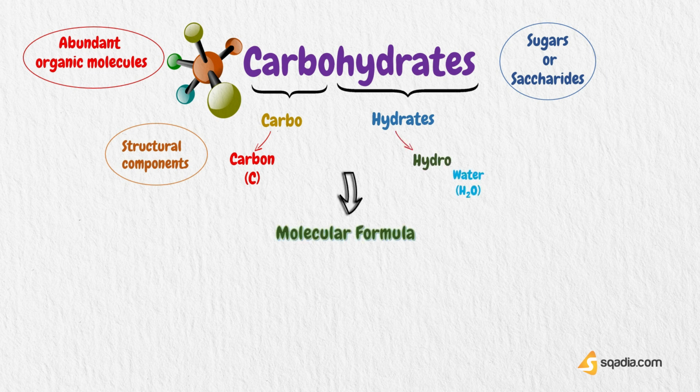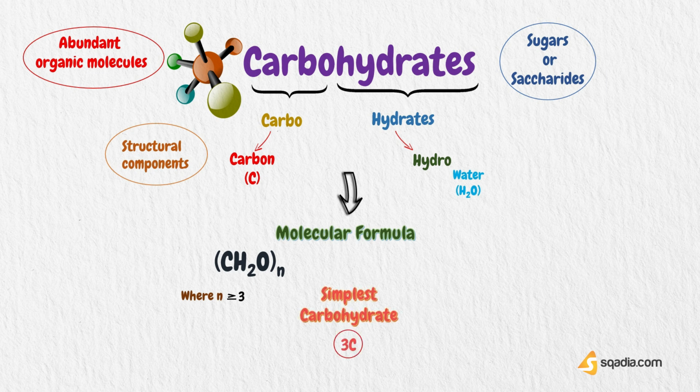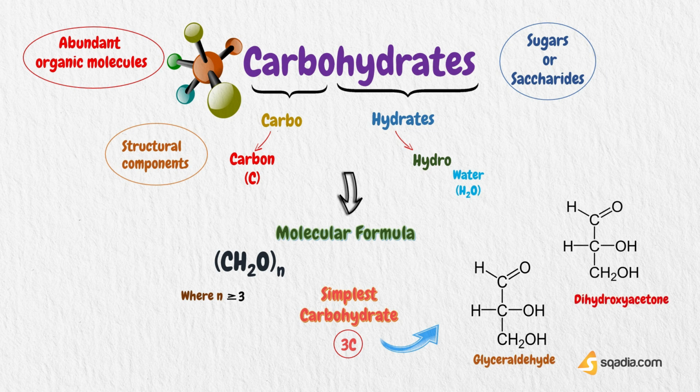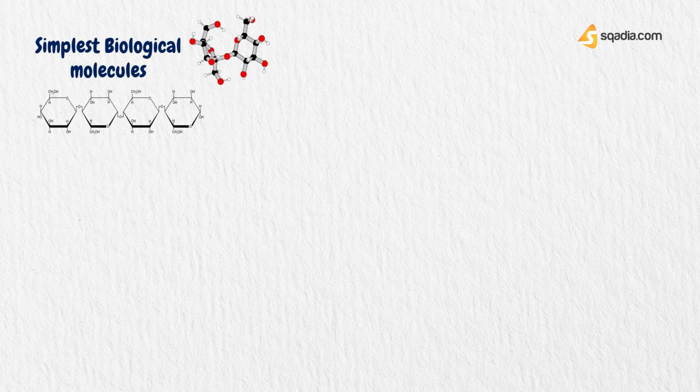From this, we get its molecular formula, that is n times C, H2O, where n is greater than or equal to 3. That means the minimum number of carbons in carbohydrates is 3. So the simplest sugars are the 3 carbon compounds glyceraldehyde and dihydroxyacetone. Of all the classes of biological molecules, carbohydrates are the simplest in terms of their atomic composition and molecular structure.